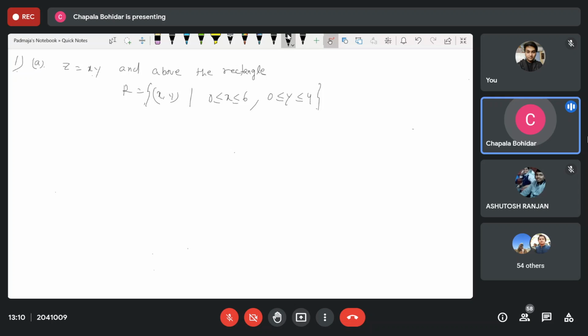Use the Riemann sum with m is equal to 3 and n is equal to 2, and take the sample points to be the upper right corner of each square.